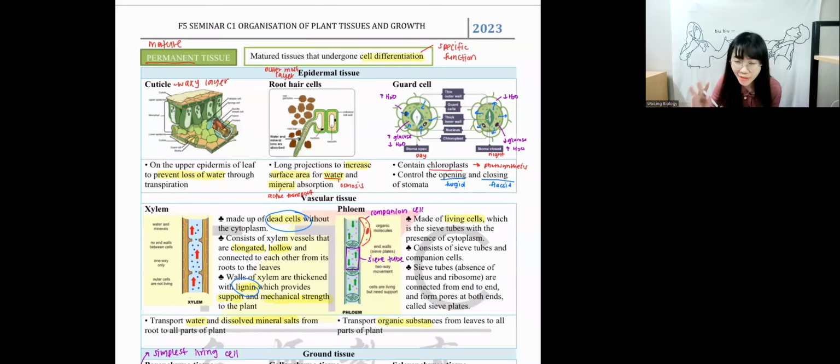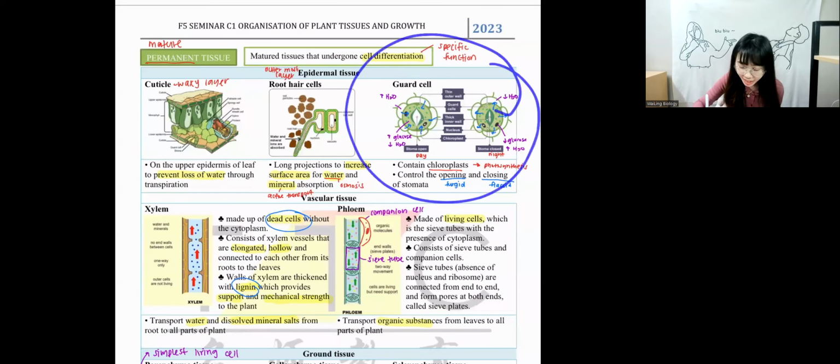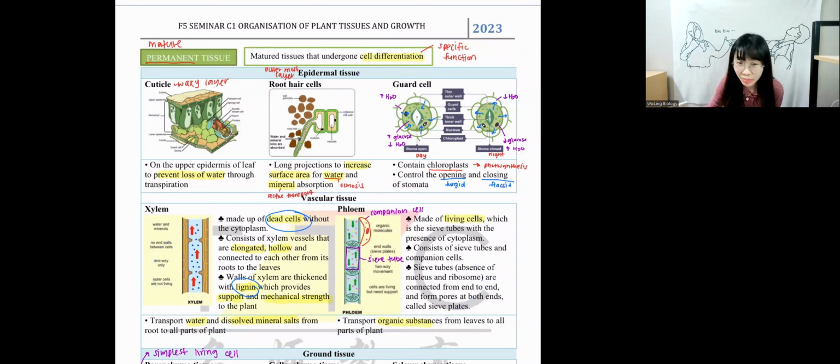But we have to understand the facts that everything here, we will learn it again in next chapter. This one and this one, we will learn it in chapter 3. This is in chapter 4. So if you only based on chapter 1, the marks is not a lot. But if you want to base on with other chapter, maybe the marks is higher. Because in other chapter, you learn more details about this part. But for chapter 1, maximum mark is only 4 marks, I would say. This page, 4 marks, okay?